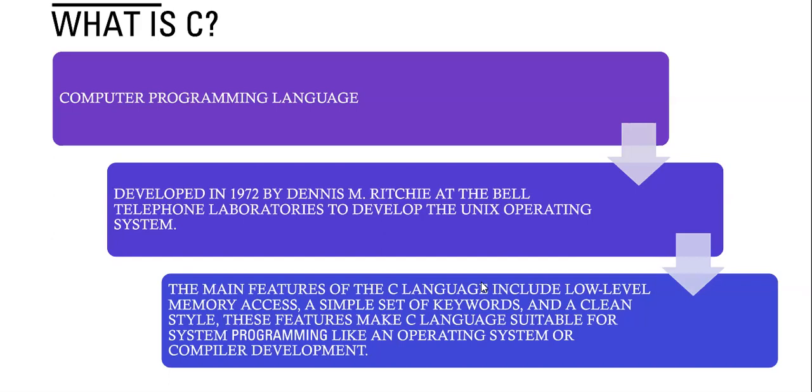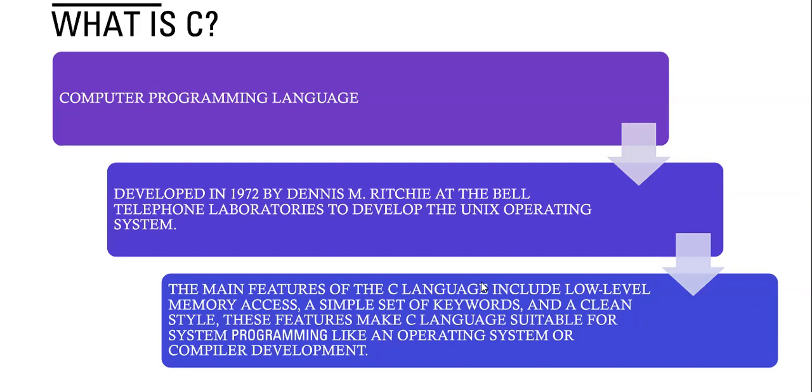C was developed in 1972 by Dennis Ritchie at Bell Telephone Laboratories. It was mainly developed for the Unix operating system. Presently we have different operating systems: Unix, Windows, and Apple OS. But at that time it was developed only for Unix. Unix operating system is completely written in C language, and some applications were also developed in C only.